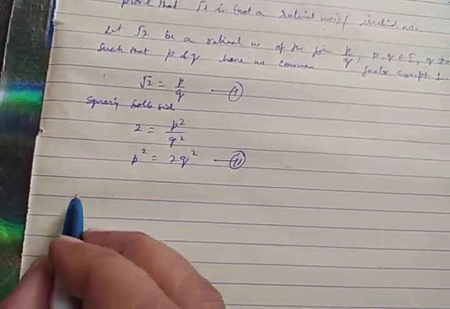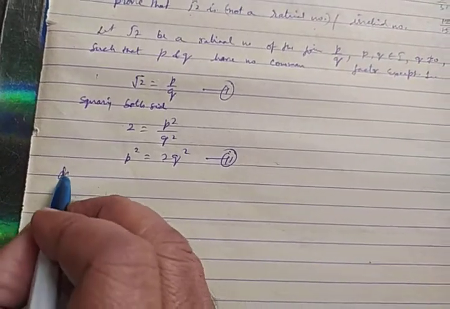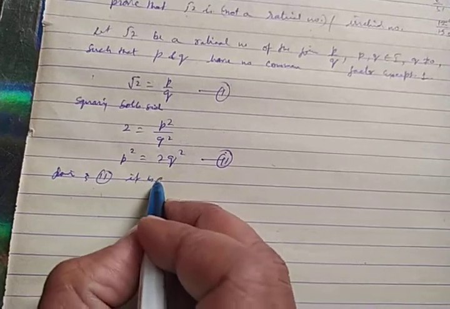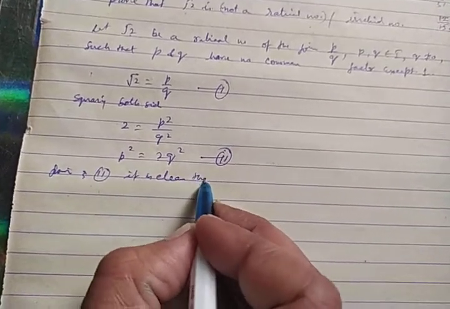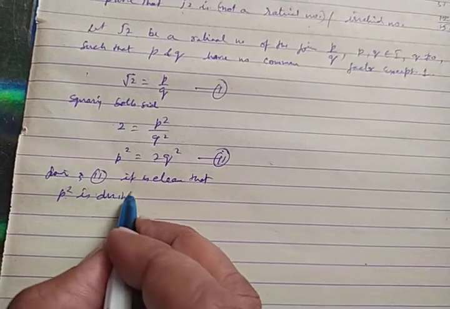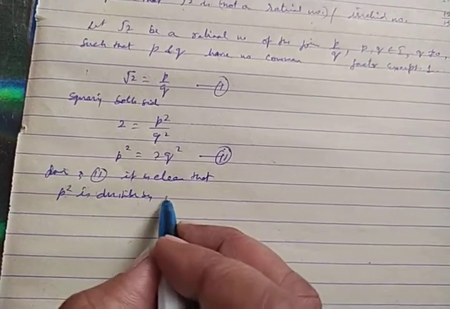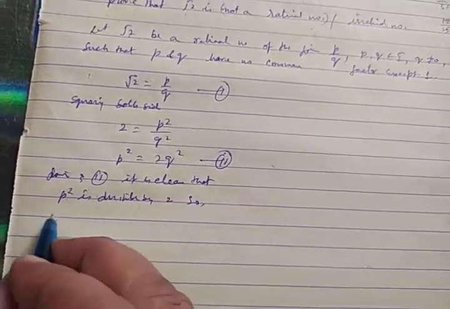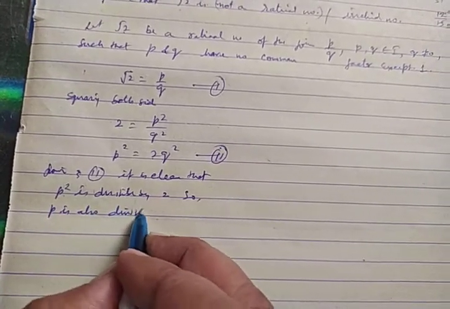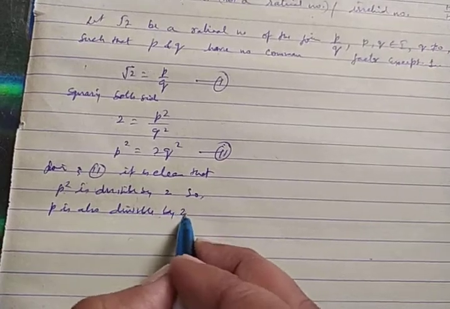Then the statement will be written: from equation 2, it is clear that p square is divisible by 2, so p is also divisible by 2.